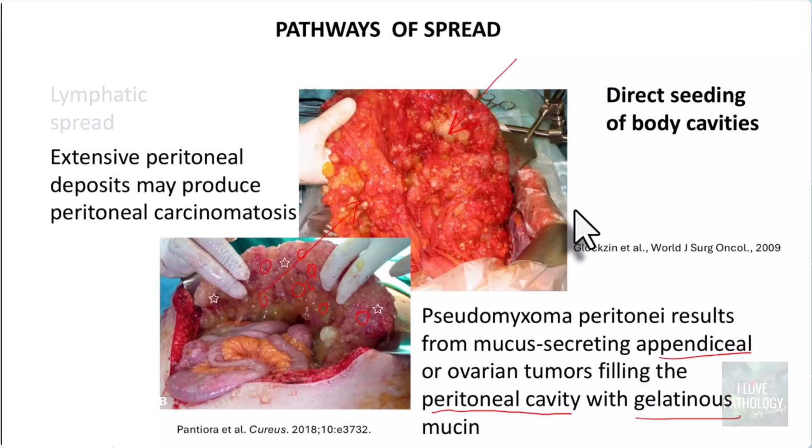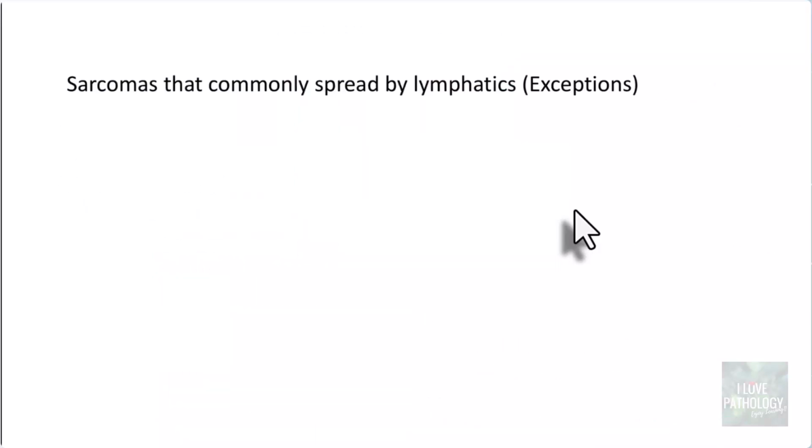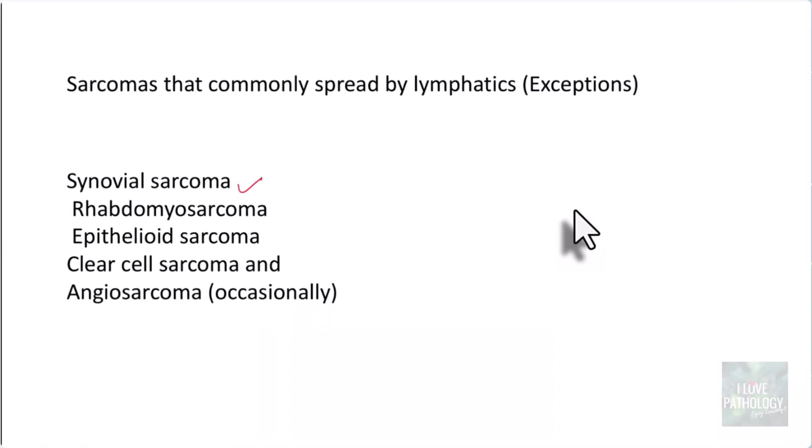So those are the three important pathways of spread: the lymphatic, the hematogenous, and direct seeding of body cavities. Now let us look into some of the exceptions. We have said that carcinomas spread by lymphatics and sarcomas spread by the hematogenous route, right? Yes, there are sarcomas which can spread by lymphatics as well. These are exceptions. And what are those sarcomas? They are synovial sarcoma, rhabdomyosarcoma, epithelioid sarcoma, clear cell sarcoma, and rarely angiosarcoma. If you remember one or two of these, that's good enough. These are the sarcomas which can spread by the lymphatic route.